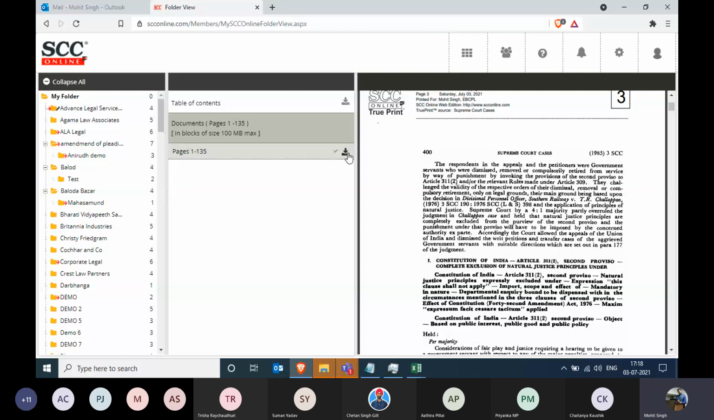Once you download both the files, you can attach them and then you can submit them in the court. So this is how you can create a compendium, but first you need to upload all the documents which you want in your compendium. So this is how it works.